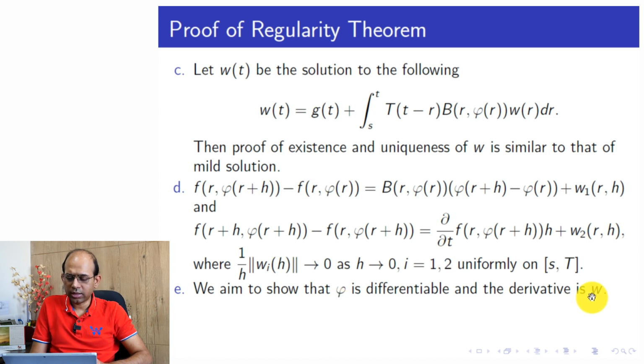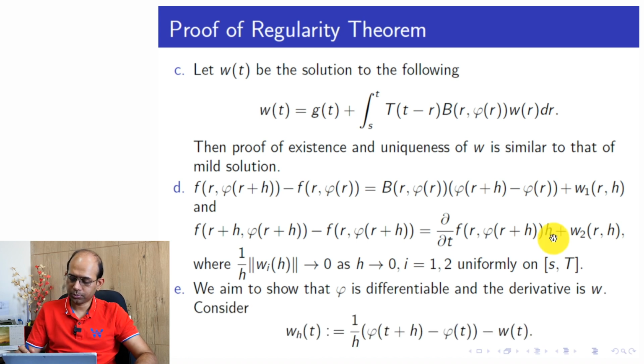We are going to show that the derivative of phi is W. To write down W, I need this integral equation, and this integral equation involves G and the operator B. That was the main reason to introduce the functions G and B, just to get the W.